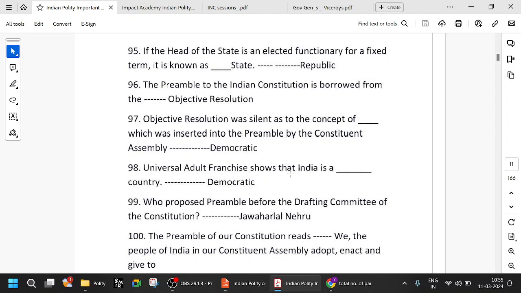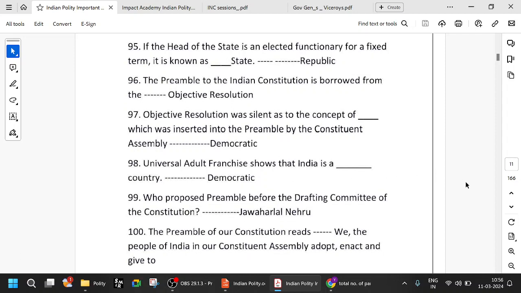Universal adult franchise means everyone above 18 years gets to vote. It shows that India is a democratic country. Back then it was not like this. Even when Gandhiji was in South Africa, everybody did not have the right to vote. Women did not have the right to vote, and only a few limited people had the right to vote back then. But now in all democracies, there is universal adult franchise.